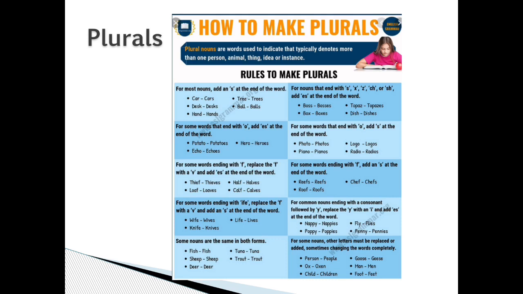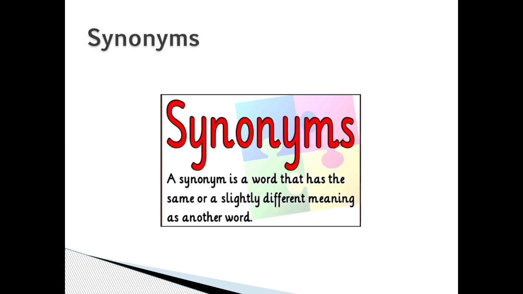Some nouns are the same in both forms. For example, fish, fish, sheep, sheep, deer, deer, tuna, tuna, trout, trout. For some nouns, other letters must be replaced or added, sometimes changing the word completely: person to people, ox to oxen, child to children, goose to geese, man to men, foot to feet. A synonym is a word that has the same or a slightly different meaning as another word.